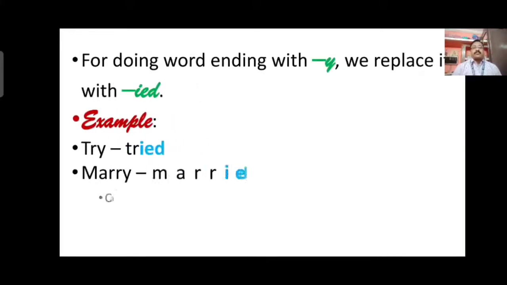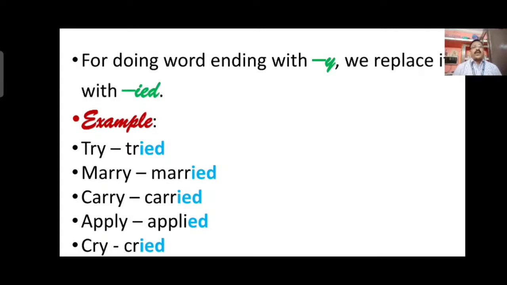Now, for a doing word ending with Y, we replace it with IED. Means if the verb in present tense ends with Y, like TRY, try, marry, carry, apply, cry. All the verbs ending with y, in that case, you have to just add ied to change into past form. Cry changes into cried, cried. Means just take out that y from there and apply ied to it to change into past form.